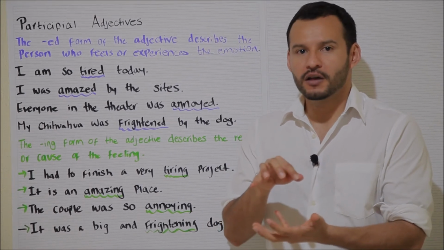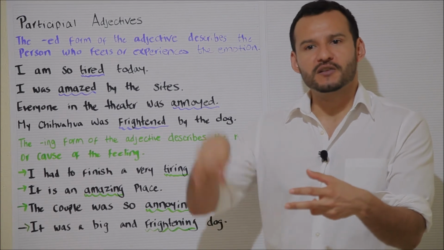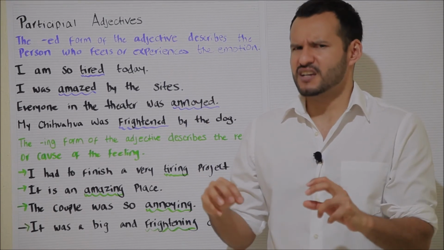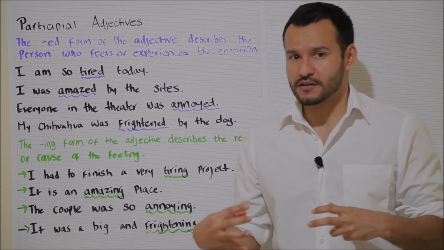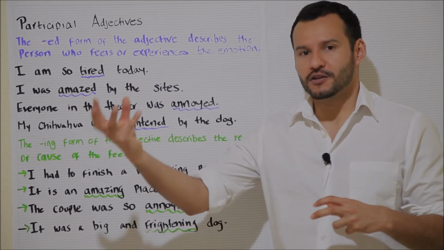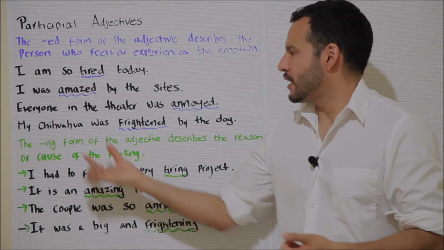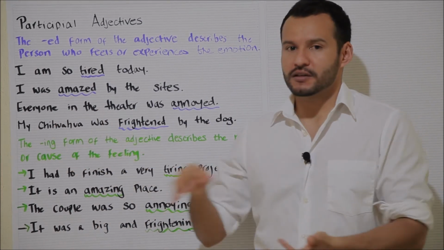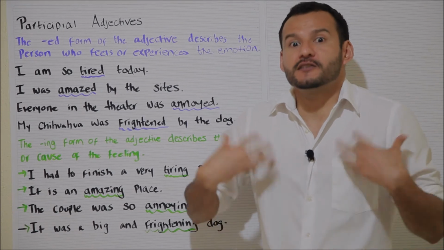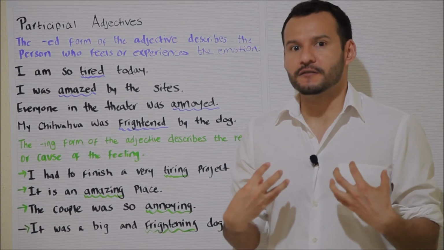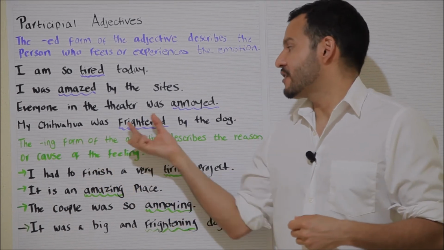And in the final example, let's imagine that yesterday I went to the park with my little Chihuahua dog, and we were in the park, but there was another dog, a big, scary dog. And so my little Chihuahua was frightened by the other dog. So again, here I am describing the Chihuahua, my dog, and my dog was experiencing this fear, so it was frightened with ed.